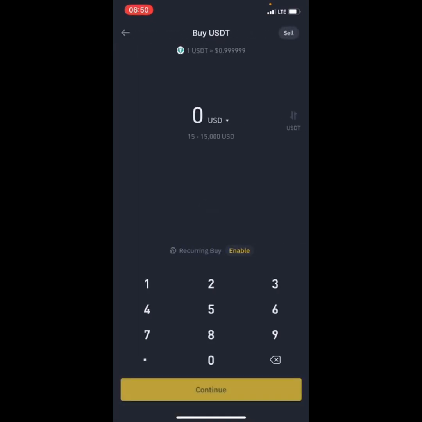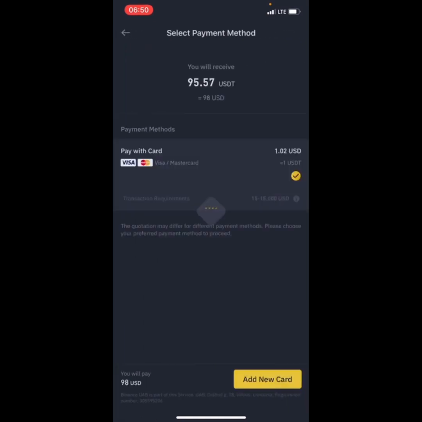Let me assume you want to do like $95, because after some fee it's really like $98. Okay, I'm just going to click on continue. As you can see, this is the MasterCard I've already added. You pay 98 USD, you're going to receive 95 USDT, and the remaining is for the fee. The next thing you want to do is click on confirm.